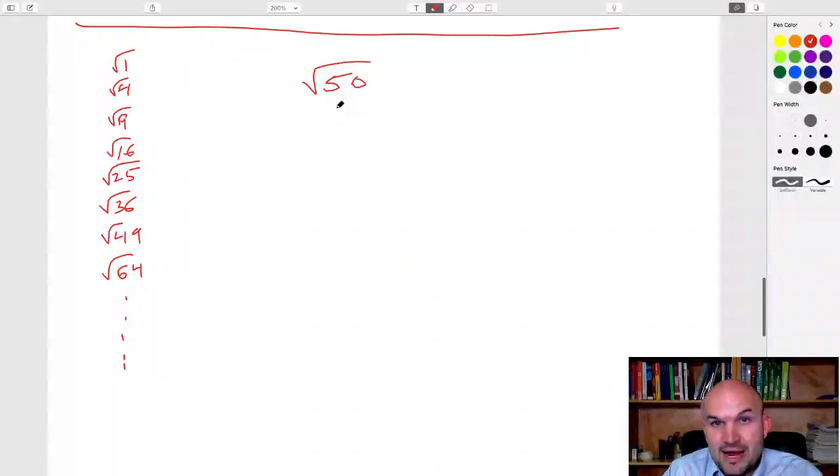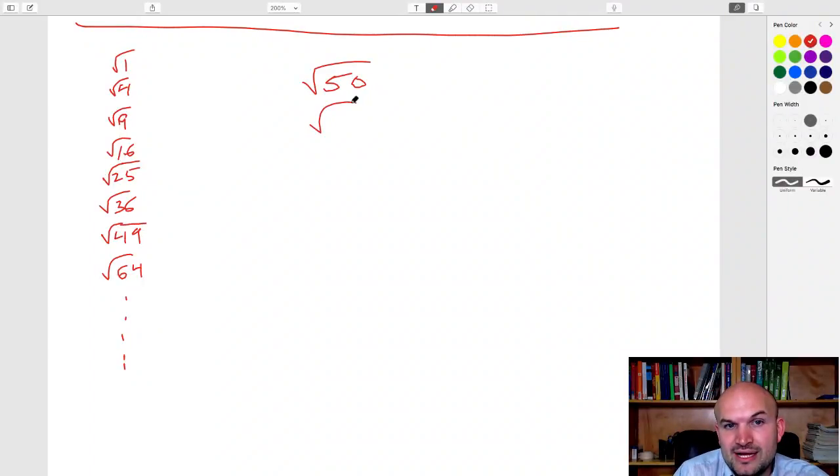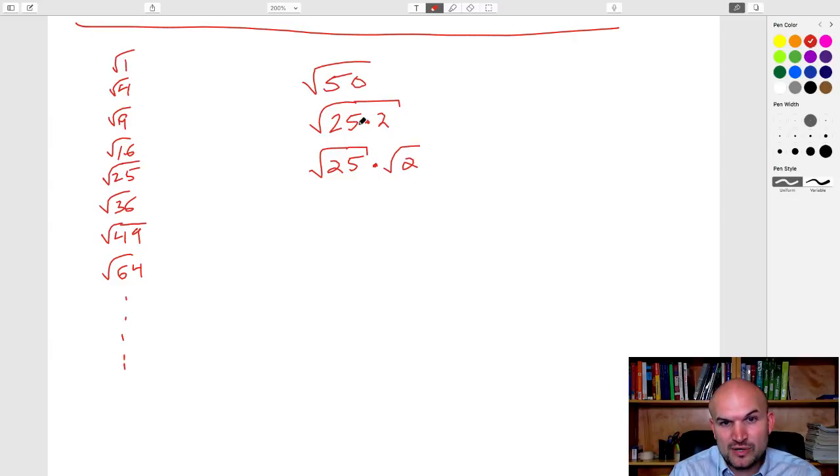So that's a problem. But what we can do is rewrite the square root of 50 as a product of one of these numbers that we can take the square root of. And yes, we can rewrite it as the square root of 25 times 2. This works because by the rules of radicals, you can do the square root of 25 times the square root of 2. So now I can separate them under their own radical, and now I know the square root of 25 is just 5, radical 2.